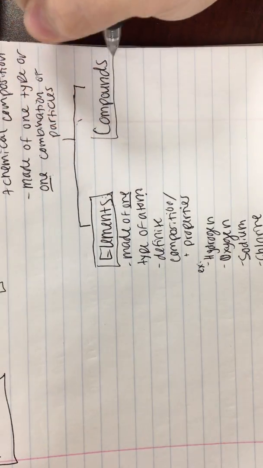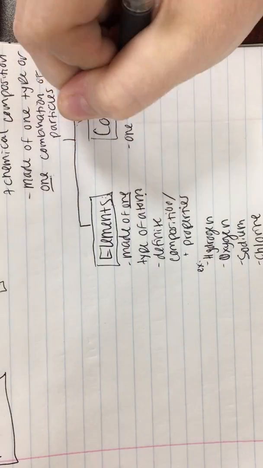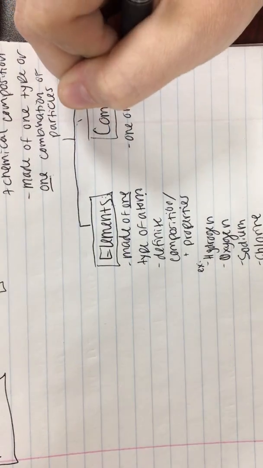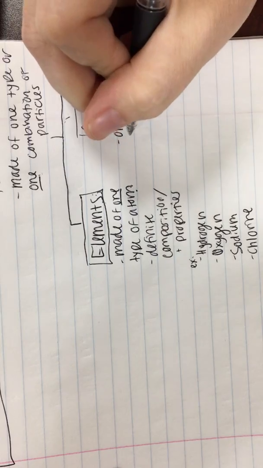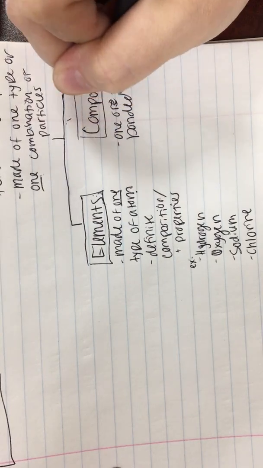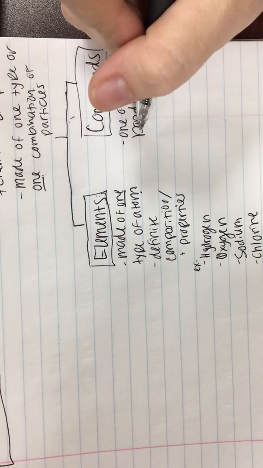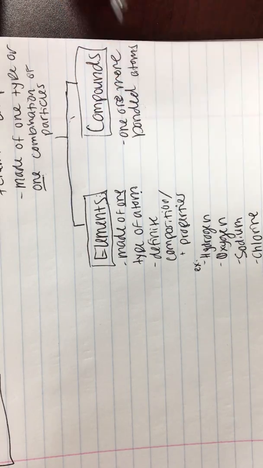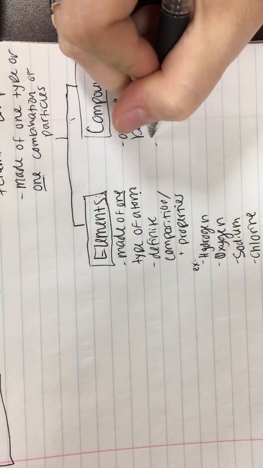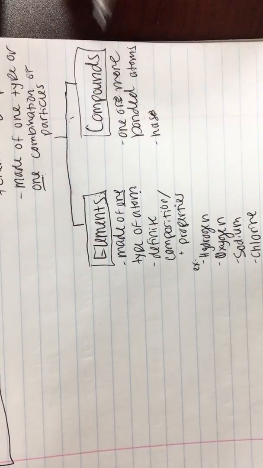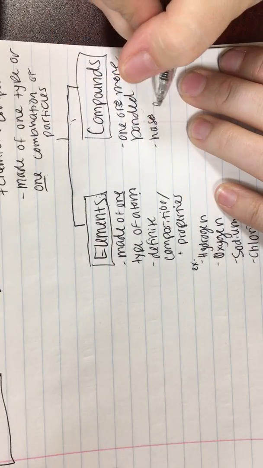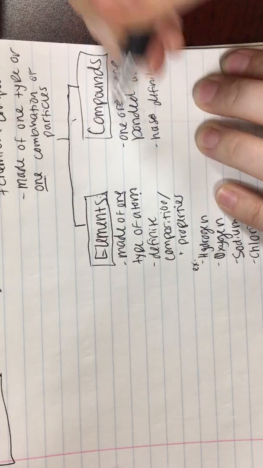But compounds are one or more bonded atoms. All right, so we have one or more atoms that are coming together in a chemical bond, and it has a definite composition, just like we talked about before.